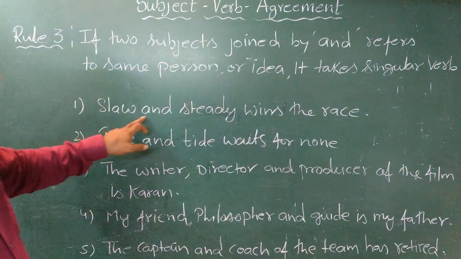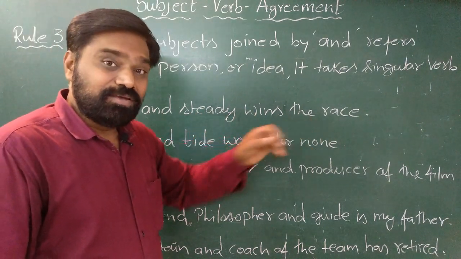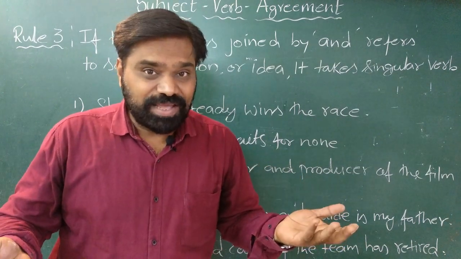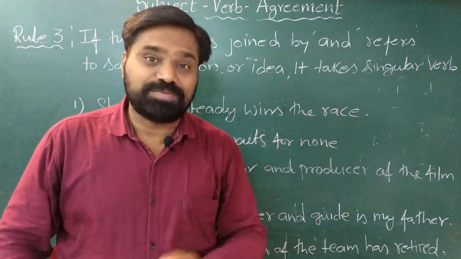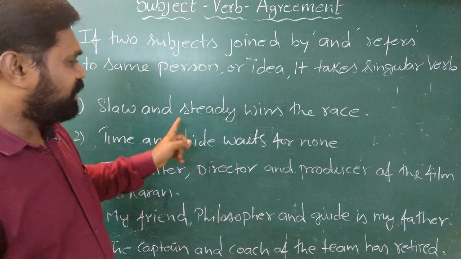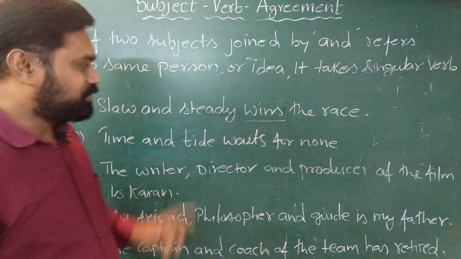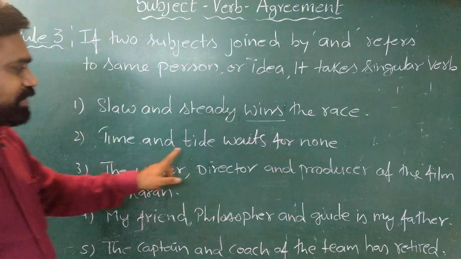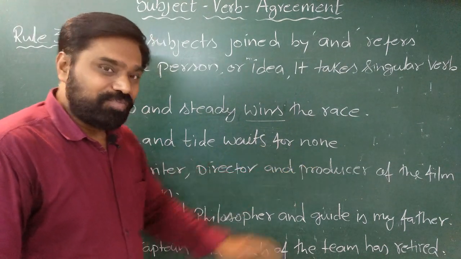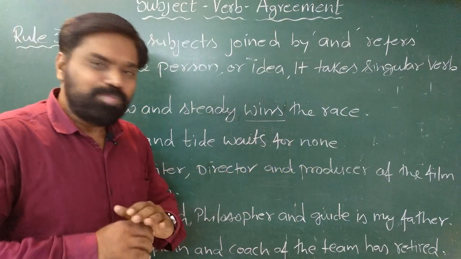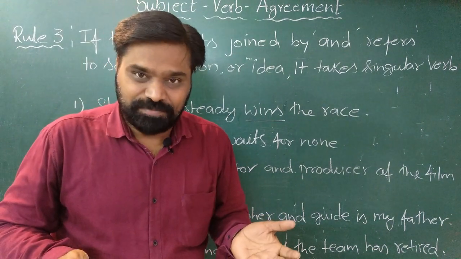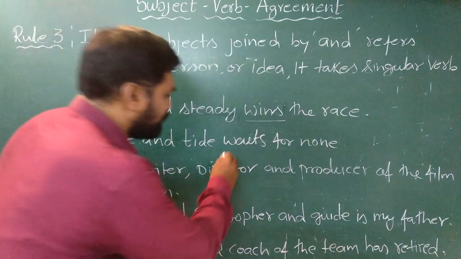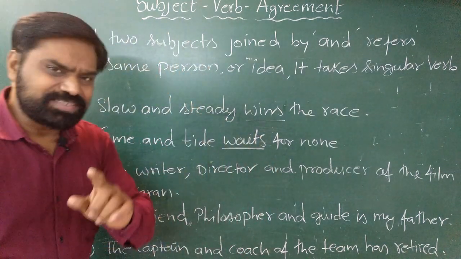Number 1, slow and steady wins the race. When I say slow and steady, I am not talking about two different subjects. I am talking about a single concept, a single idea. That is why it takes a singular verb. Slow and steady wins the race. Similarly, time and tide waits for none. When I say time and tide, I am not referring to two different subjects. I am referring to a single idea, and that is why it takes a singular verb. Let us see one more example.